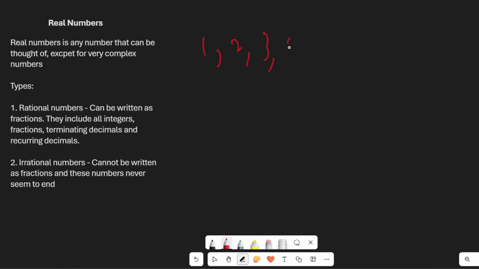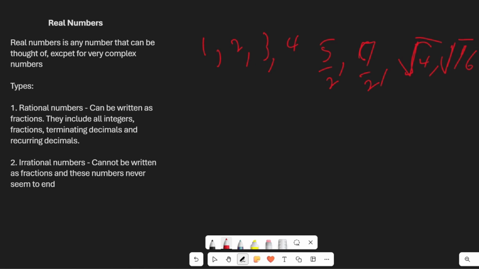You can think of a fraction like 5/2, 7/2. You can even think of a square root, like root 4, root 16. These numbers can be any kind of different number.